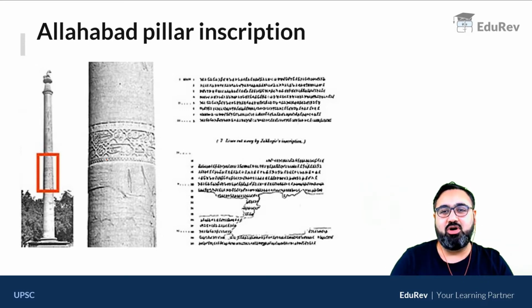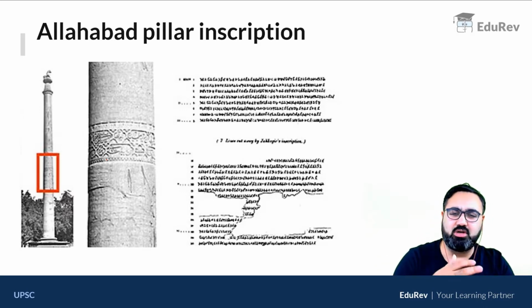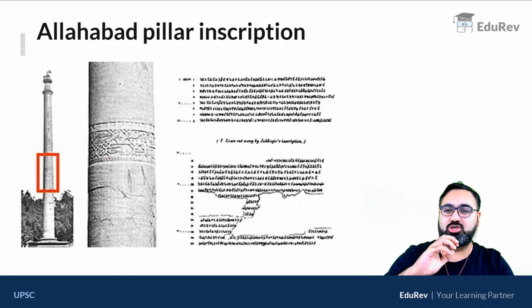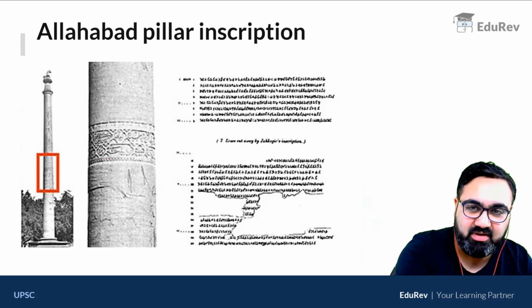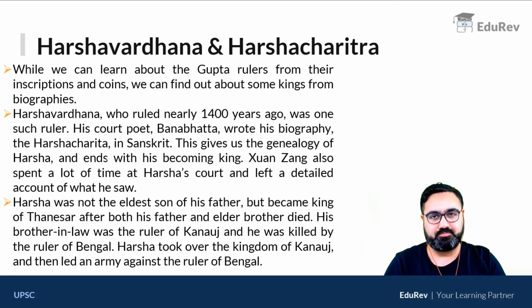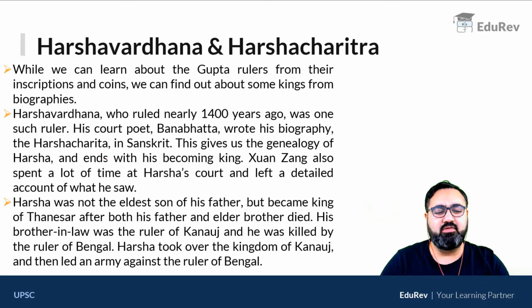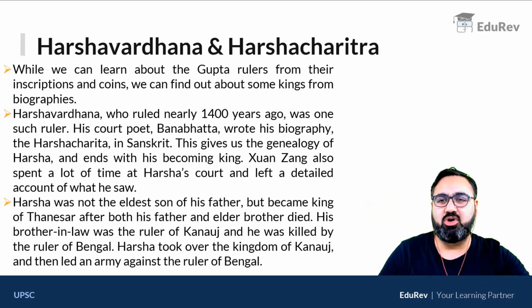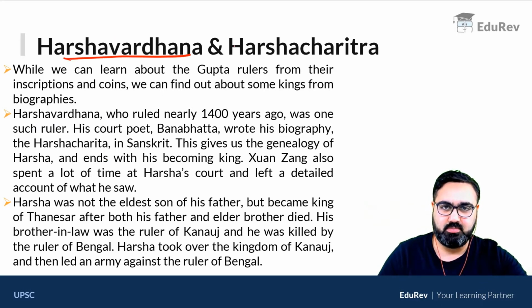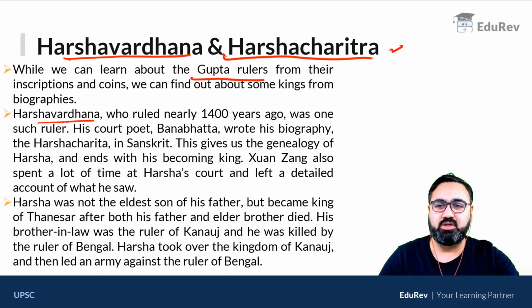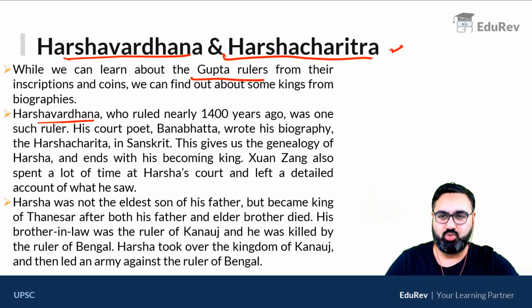This is a real photo of the Allahabad pillar inscription, in which, as I said, Ashoka also gave his messages. Samudragupta also wrote on the same pillar, on which the Prashasti of Samudragupta is written. Another ruler famous after the Guptas was Harshvardhana. His book was called Harshcharitra. After the Gupta rule ended, it was Harshvardhana who now became a very famous ruler.